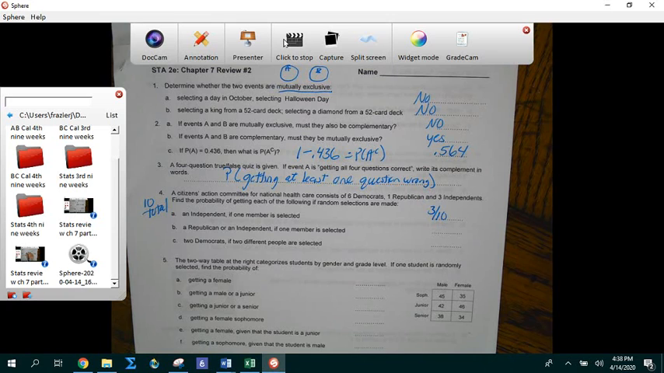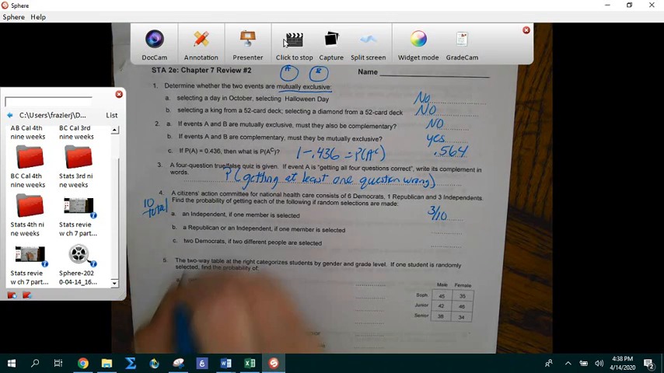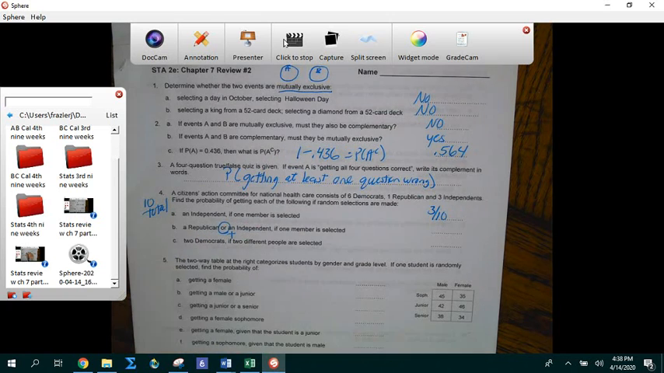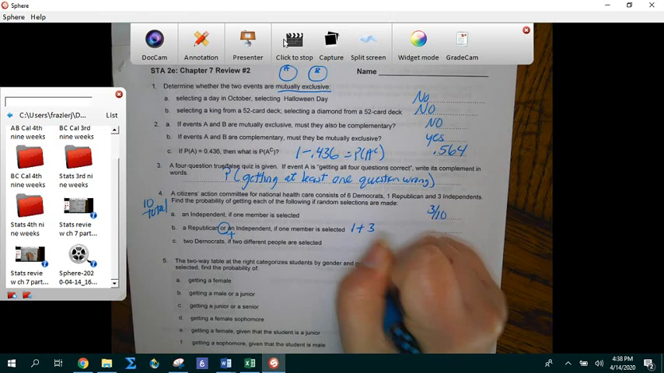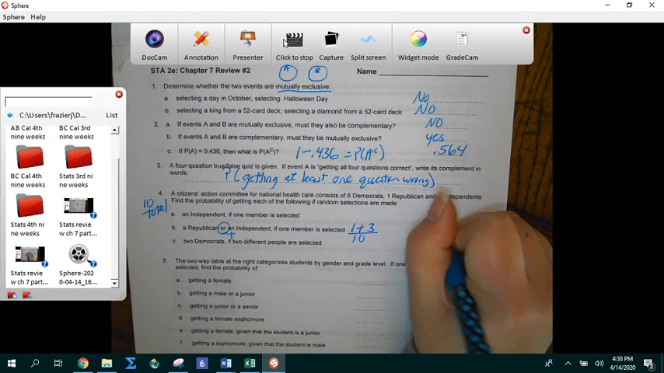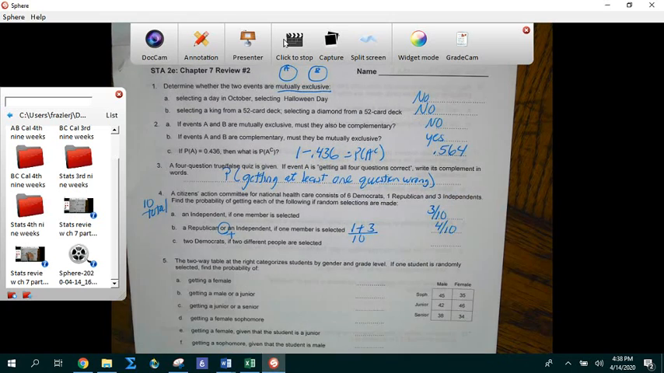A Republican or an independent. Okay, so or means add. So there's 1 Republican and 3 independents out of 10 people. So that probability would be 4 out of 10.